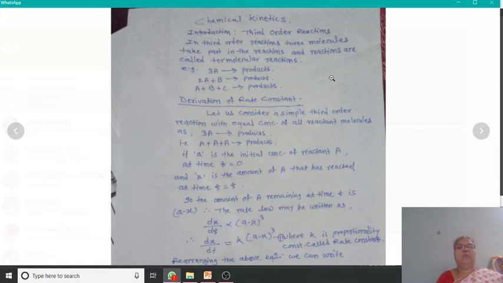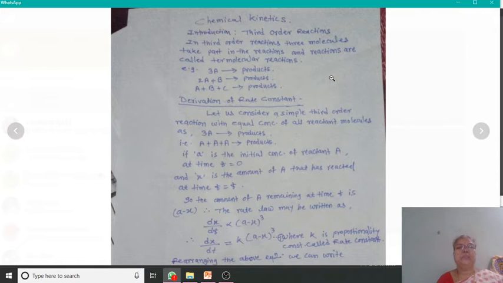Up till now, we have completed four chapters: electrochemistry, then surface chemistry, then adsorption, and radiochemistry or nuclear chemistry. The remaining chapter of this term is chemical kinetics.